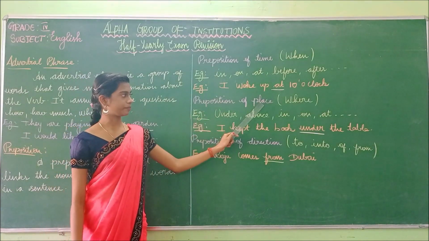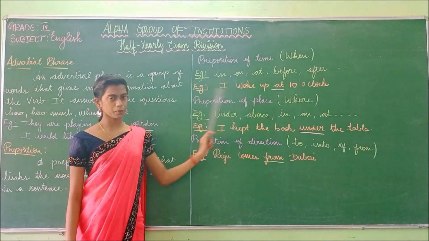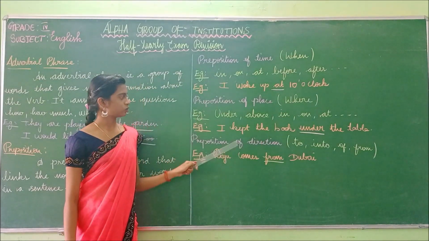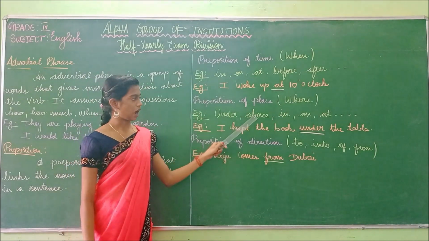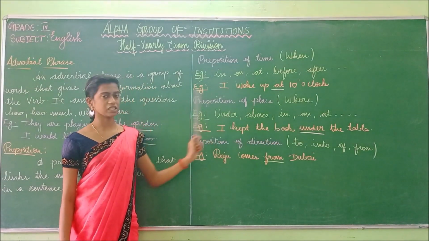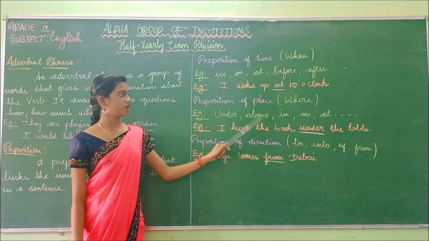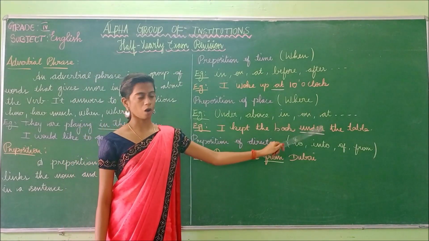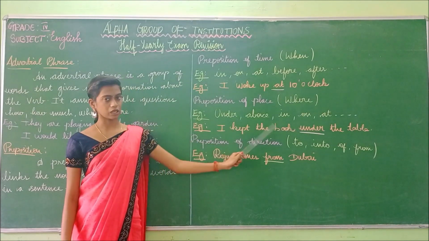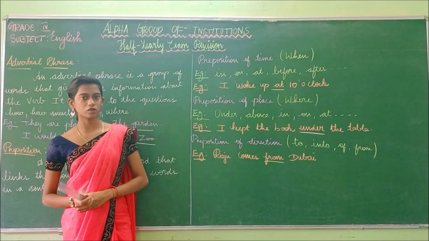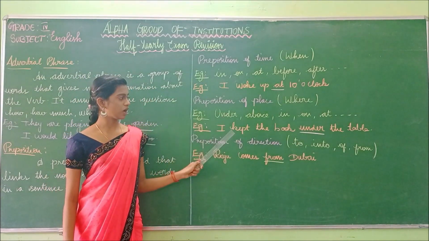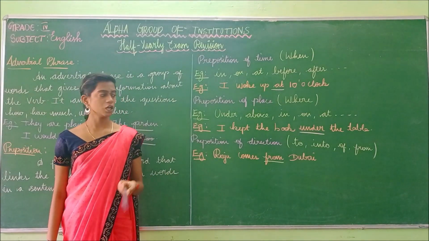Next one, preposition of place. This preposition of place answers the question word where, and it includes words like under, above, in, on, at. Example: I kept the book under the table. What is the preposition in the sentence? Very good. Under is the preposition. So how do we ask the question? Where did you keep the book?